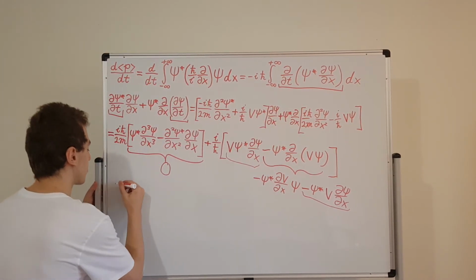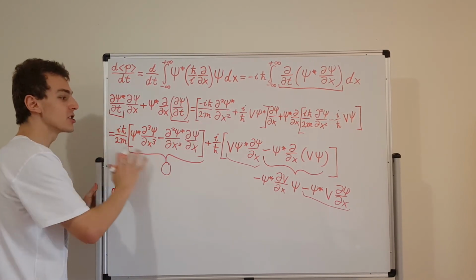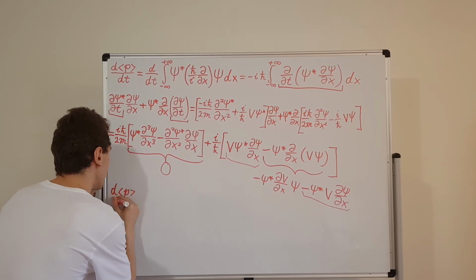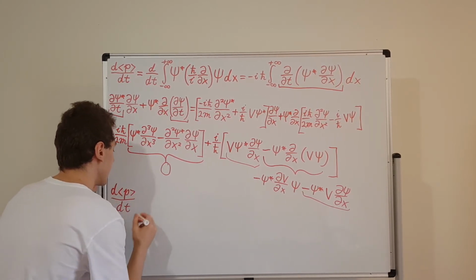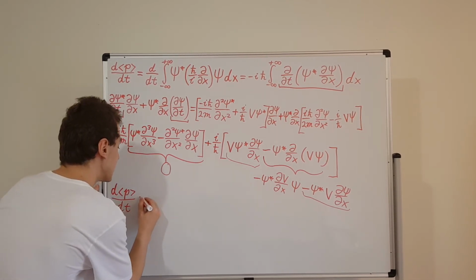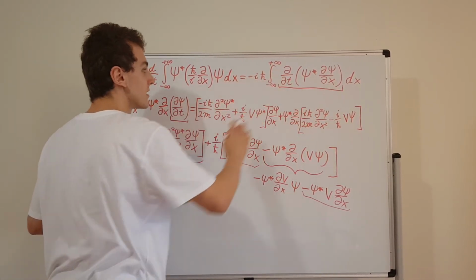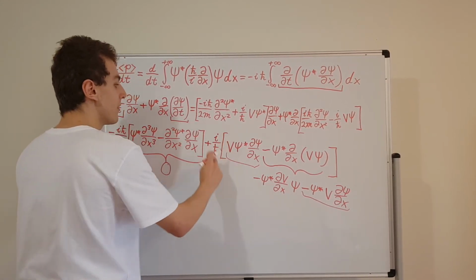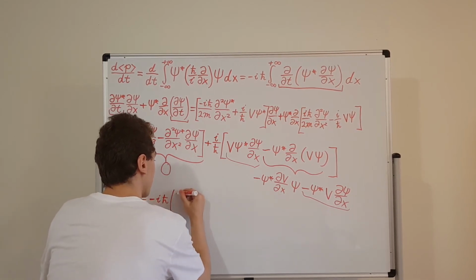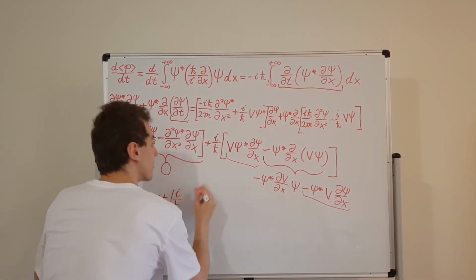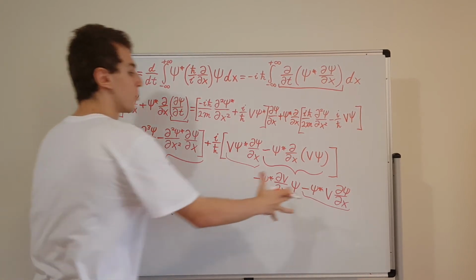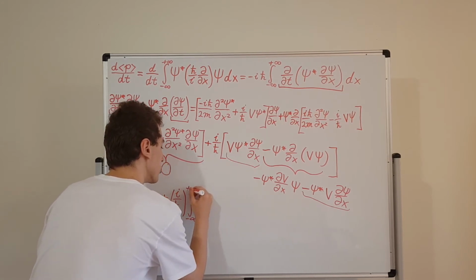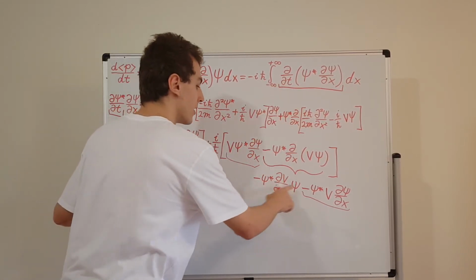So let's write out the final expression, and then I'll make some clarifications on this little part about integration by parts. So the time derivative of the expectation value of p, or the expectation value of the momentum, is equal to all this. We're going to have a minus i h bar, a factor of i h bar which I'll factor out the front, that's coming from this thing on the front. And then we'll put all of this stuff inside the integral, and that's going to give us this integral sandwich from minus infinity to plus infinity. We're going to have this over here.